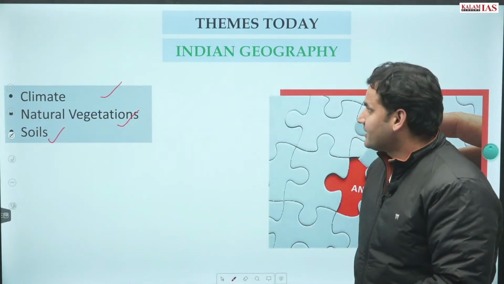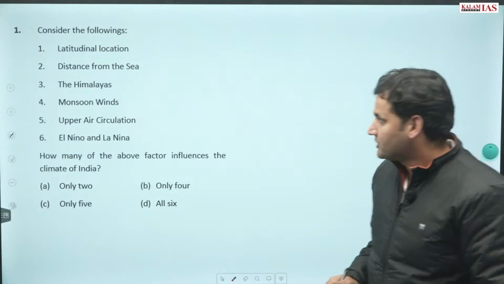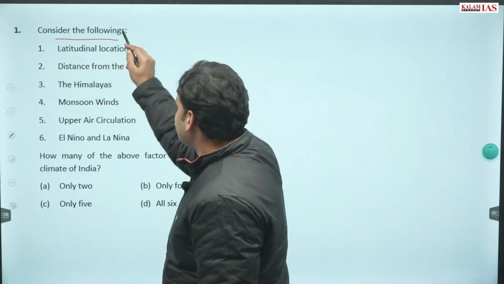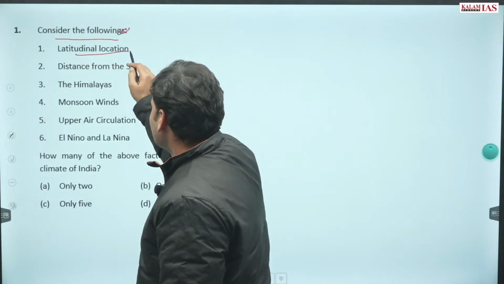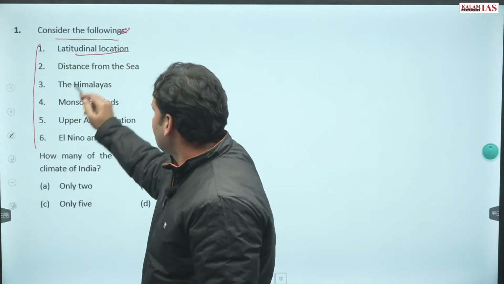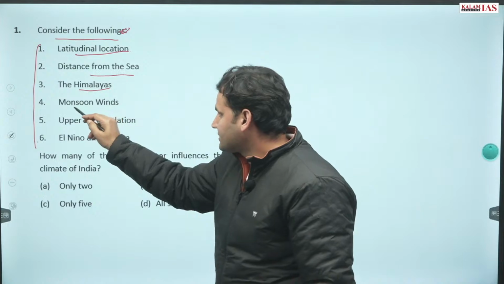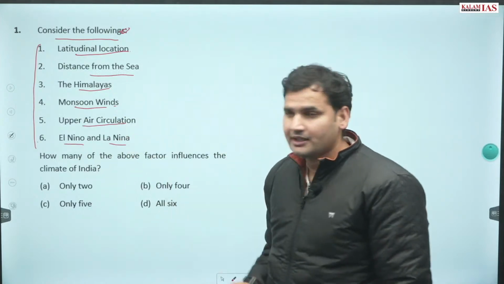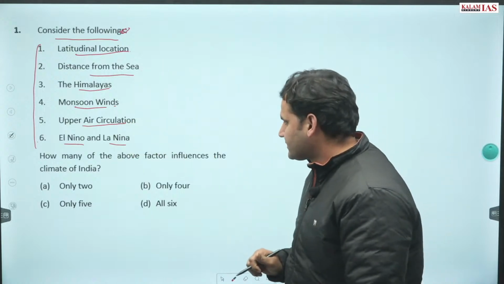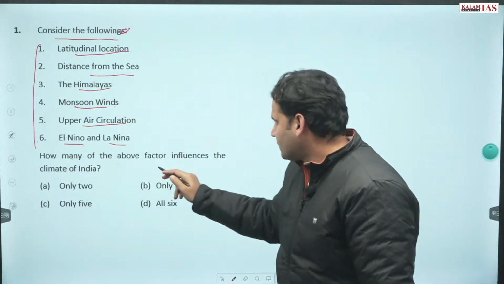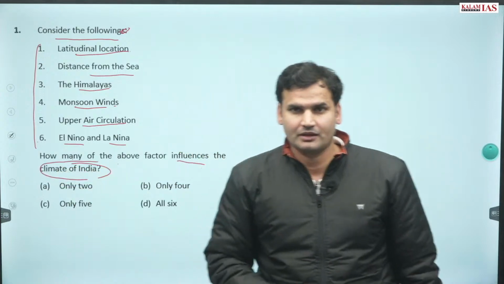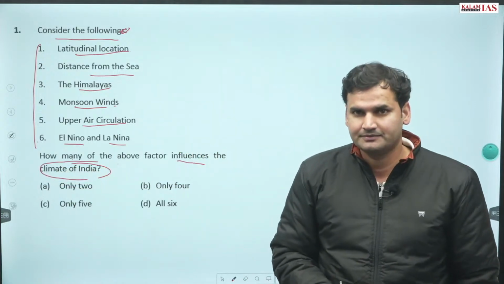So let us begin, and what all were the questions that were there. Question number 1, consider the following: latitudinal location, distance from the sea, Himalayas, monsoon winds, upper air circulation, El Nino and La Nina. Now, 6 different factors have been given. So, how many of the above factors influence the climate of India? This we have to tell.